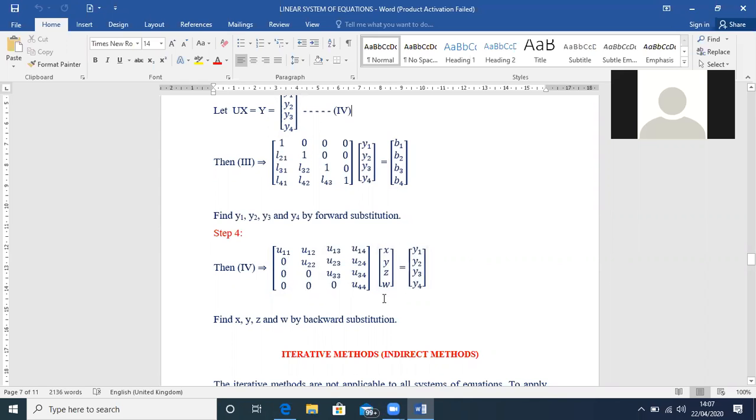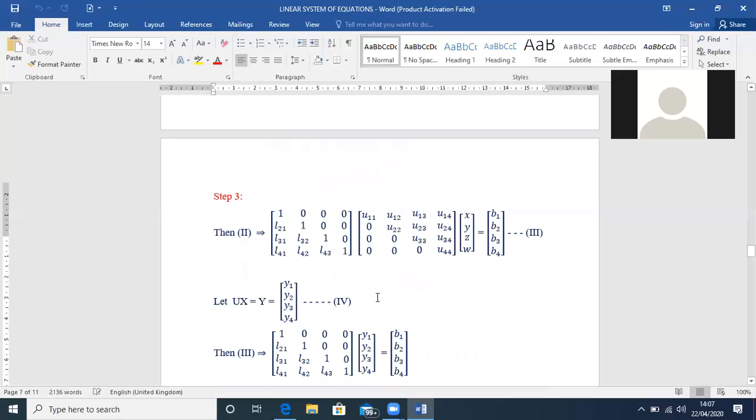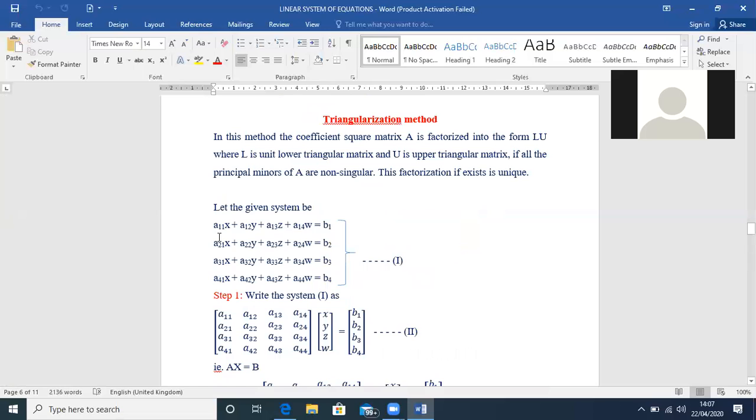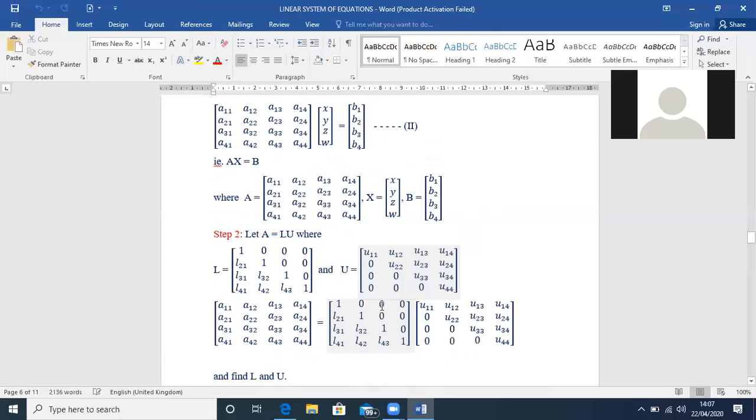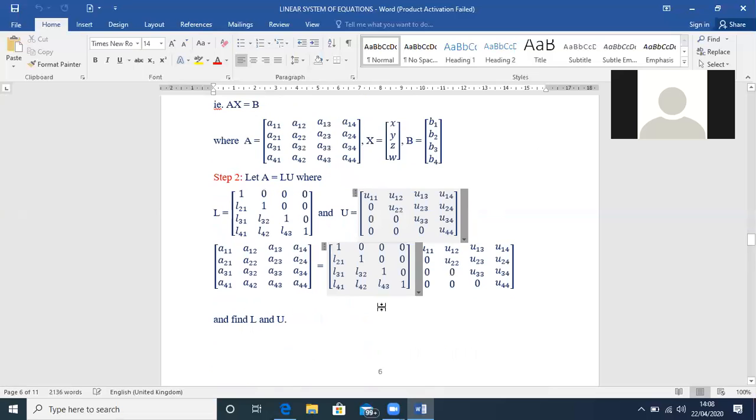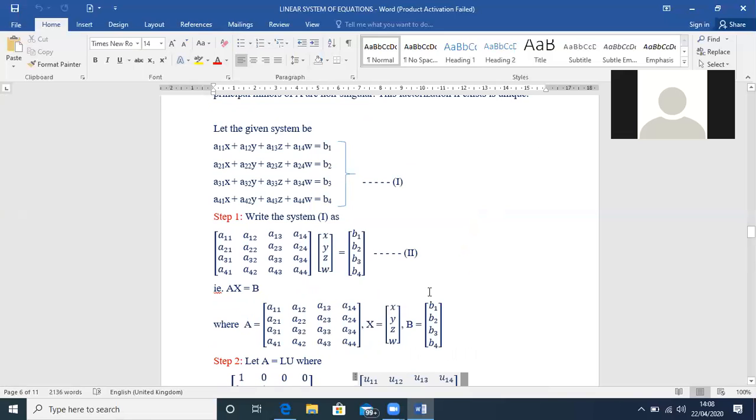I gave you here a procedure, girls, to find the solution of the given system of linear equations, here 4 equations and 4 unknowns. If you follow this step-by-step process, you can easily get the solution. The first step is writing the equations in matrix form.